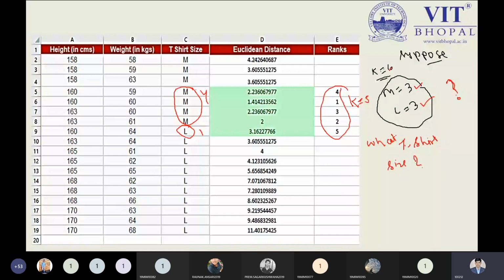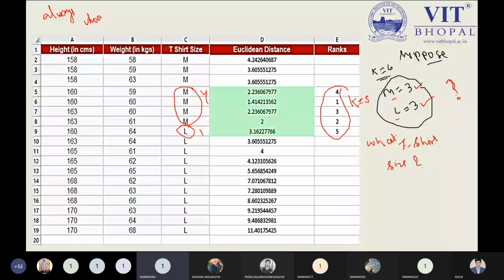Suppose, in this example, I am getting m equal to 3 and l equal to 3. It means m is coming 3 times and l is coming 3 times. What is the problem at that time? How can you say the t-shirt size will be L or M, because we have the same value for both? Now, can anyone tell me what the parameter is, what we can say? Just tell me right now. Speak.